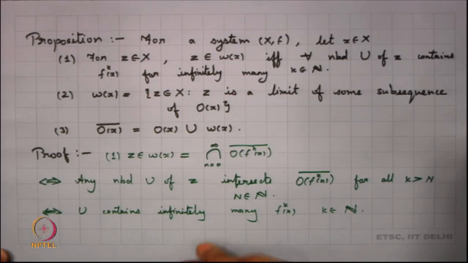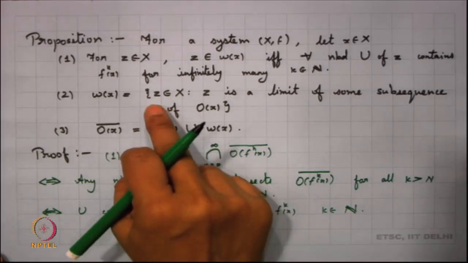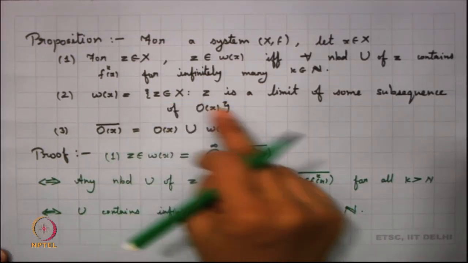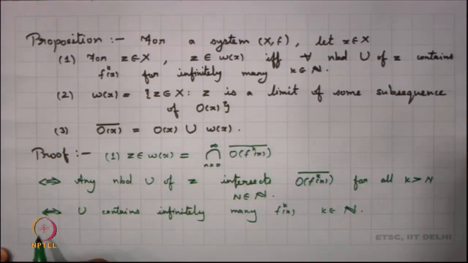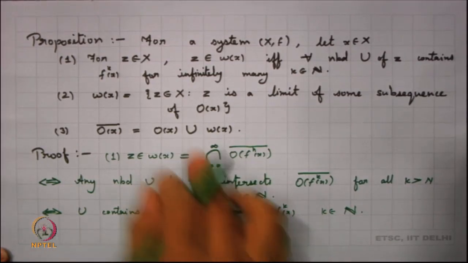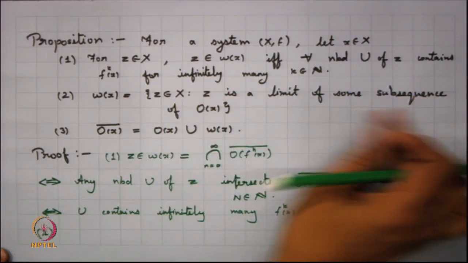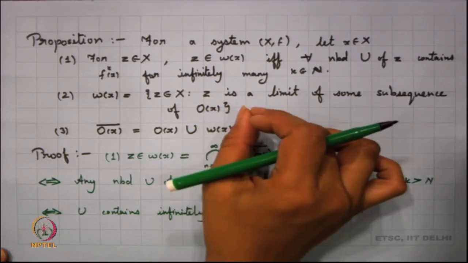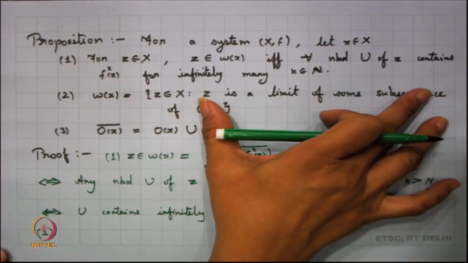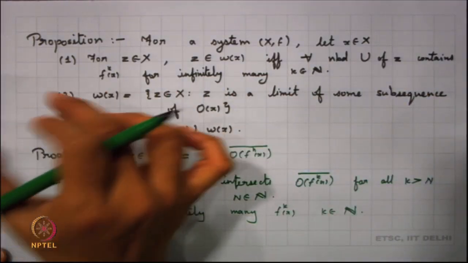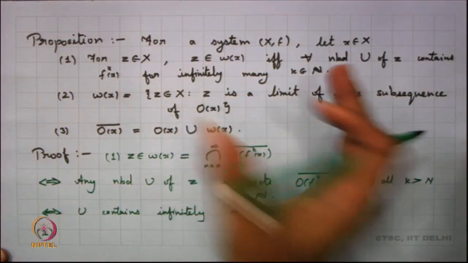What can we say about our second part? We want to say that omega x is the set of all z in X such that z is a limit point of some subsequence of the orbit of x. Now, supposing z is a limit of some subsequence of the orbit of x, then we definitely know that it will be in the limit set, right. So, the right hand side is a subset of the left hand side. All we want to see is that if I can show that the left hand side is also a subset of the right hand side, we are done.